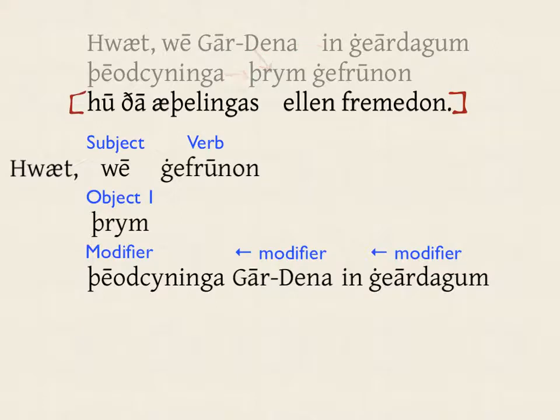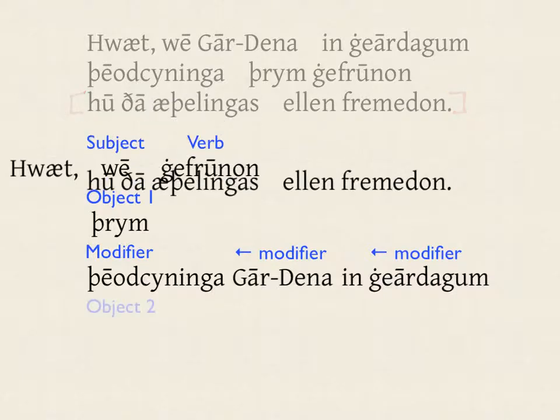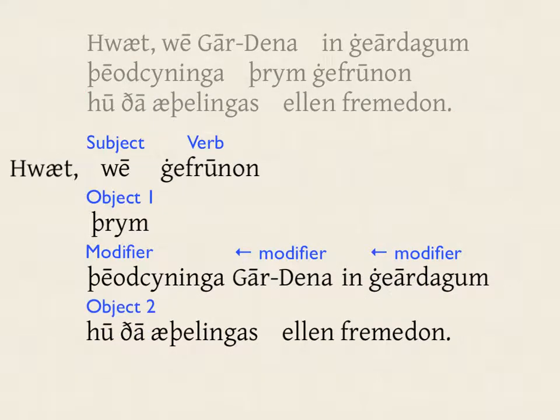Þrym and its modifiers make a big noun phrase, the first object of gefrunon. The other object is the noun clause hu ða æþelingas ellen fremedon, how those nobles performed valor, a clause so simple we don't need to do a lot to analyze it. Now that we've arranged the elements of the sentence in modern English word order, let's substitute modern English words and see if it looks like a translation.